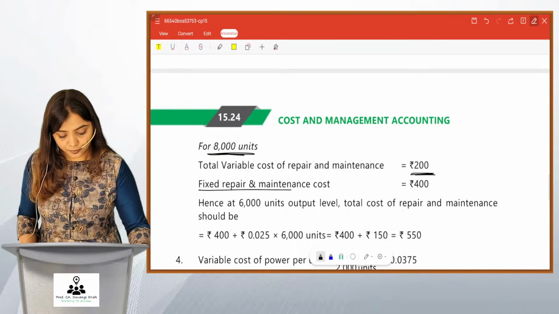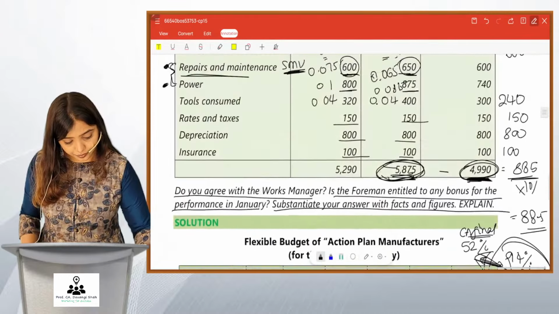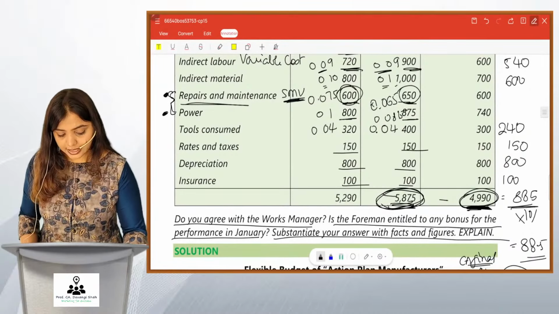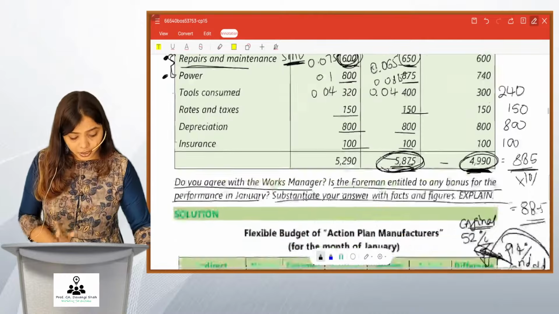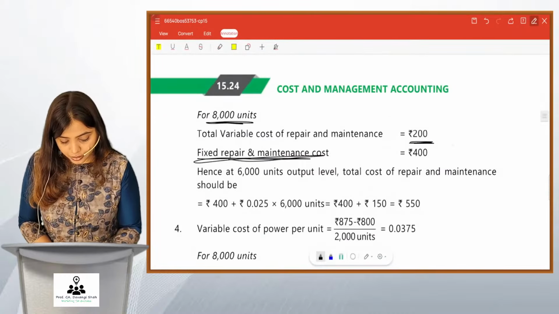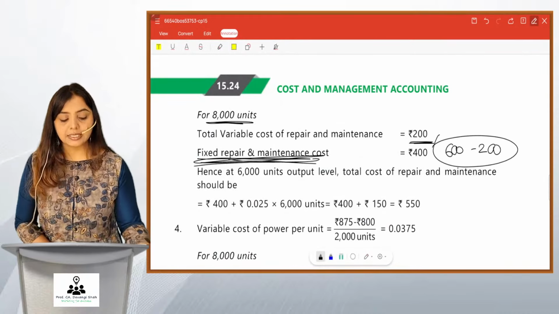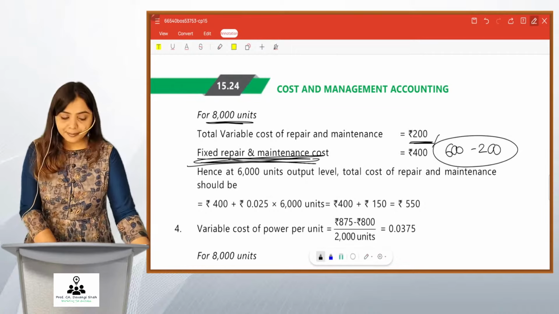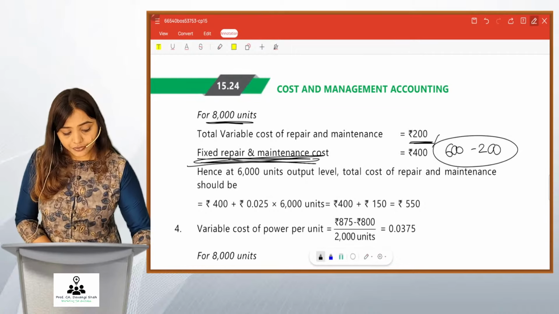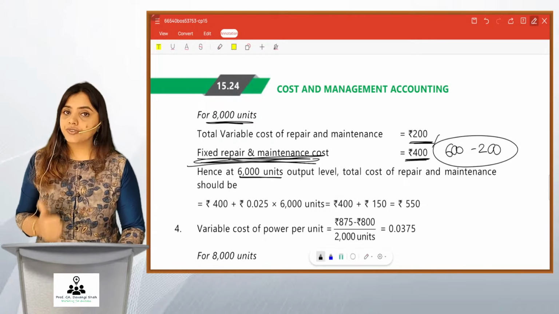So what will be fixed part? Friends, for 8,000, your repairs and maintenance was 600, right? So 600 is total, out of which variable is 200. So 600 minus 200 gives you your fixed repairs and maintenance. Okay? So if you are making 6,000 units, definitely you would incur 400 as fixed cost.